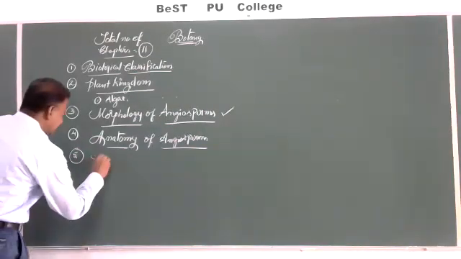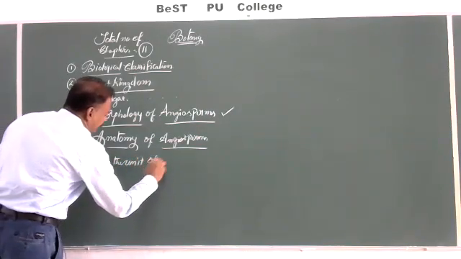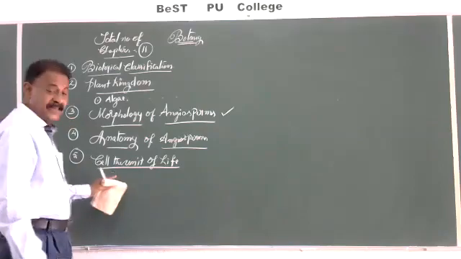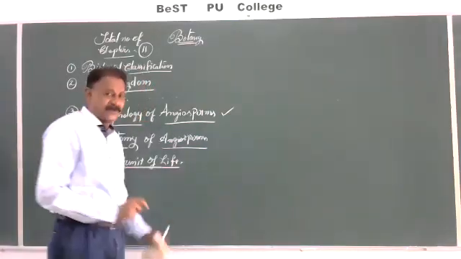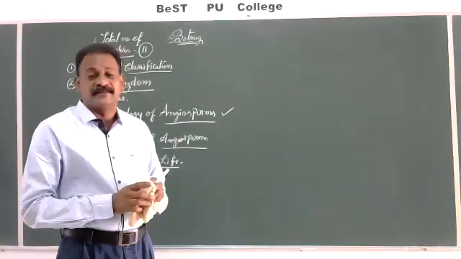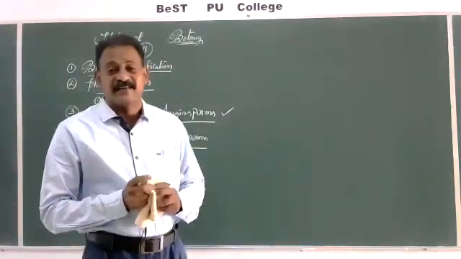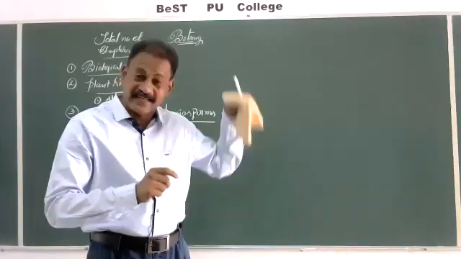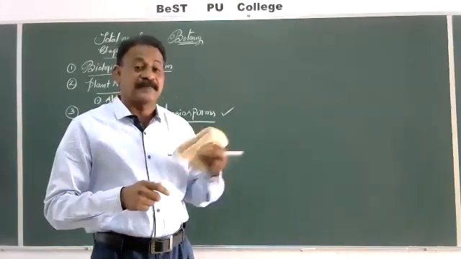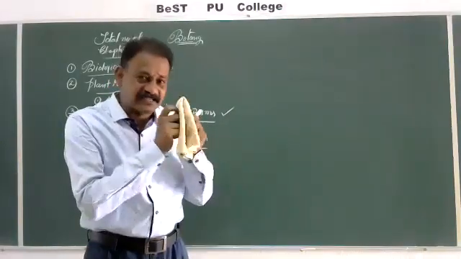Then we are going to study the cell, the unit of life. Cell, the unit of life, means what is a cell? As we have studied in school: cell theory, cell structure, prokaryotic cell, eukaryotic cell, plant cell, animal cell, and the differences. What are the cell organelles present in an animal cell? What are the cell organelles present in a plant cell? What are the cell organelles present in a prokaryotic bacterial cell? Each and every cell organelle's structure.